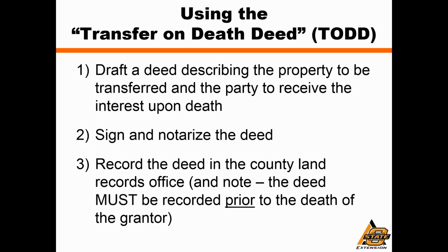First and foremost among them was the fact that under Oklahoma law and the law of virtually every other state, a deed has to have present effect. In other words, the deed must be effective and transfer its interest in property the moment that it's executed. If that's delayed, especially if it's delayed contingent on some event like a death, the deed's ineffective, it's invalidated, and that land basically fell to intestacy. So the Transfer on Death Deed Act specifically overrides that rule and allows that a deed can have effect after someone dies, but the trade-off for that is that the deed has to be recorded before the grantor dies.